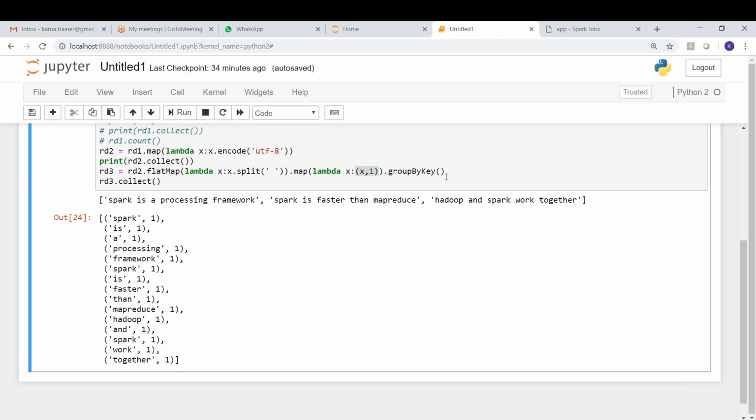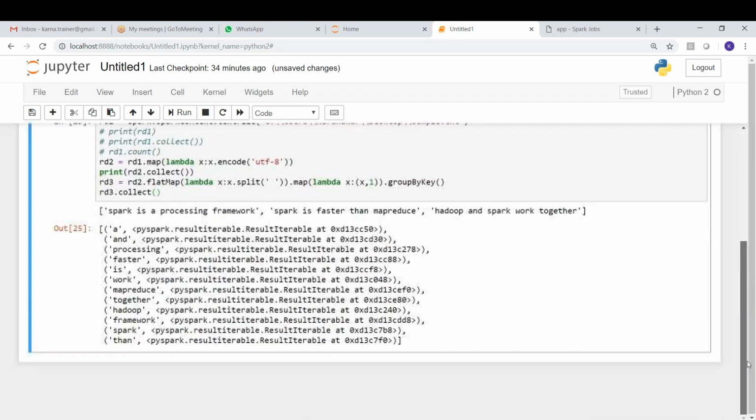Okay, just let me see what is going to happen with this. Yeah, have a look at this. It is showing iterable here. You can see this. It is grouping all the data based on the uniqueness of each word. For each word, the data is getting grouped here. You can see map, reduce, together, Hadoop, framework, Spark, and then all these words.